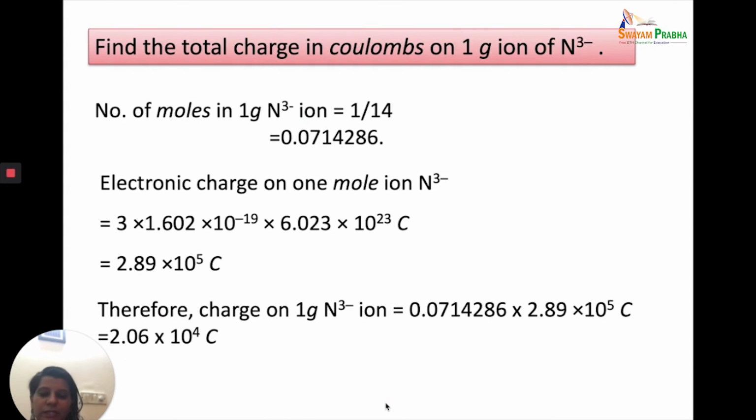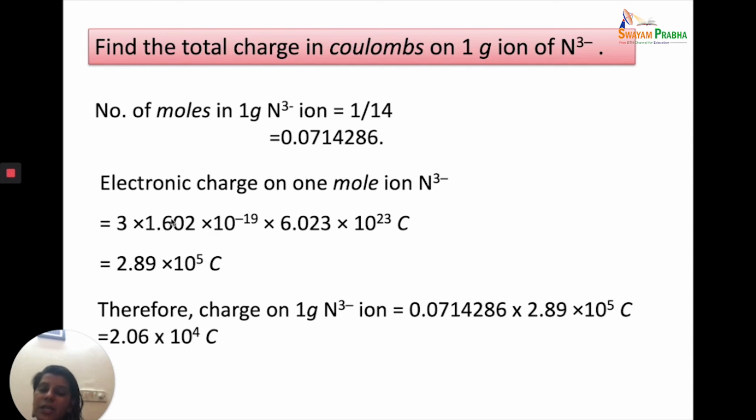Now, let's take a look at another problem. What is the total charge in coulombs on 1 gram ion of N3 minus? Now, what is 1 gram corresponding to in moles? How can we do that? We divide by atomic mass. So, 1 upon 14 gives you the number of moles in 1 gram ion of N3 minus. So, that is 0.0714. Now, charge on 1 N3 minus is 3 minus. So, the charge on these many moles will be 3 into number of moles of electrons.